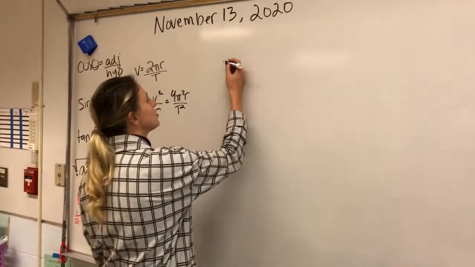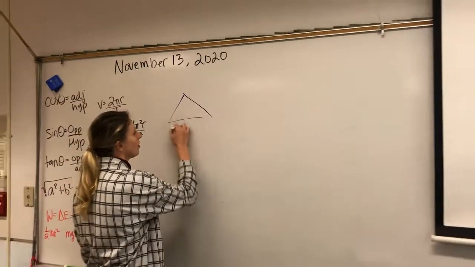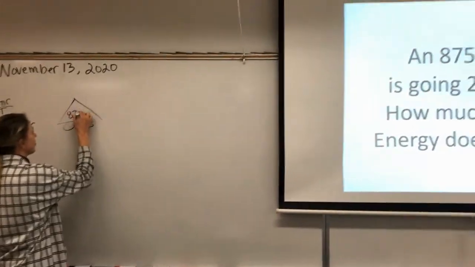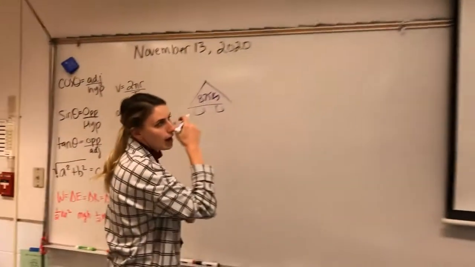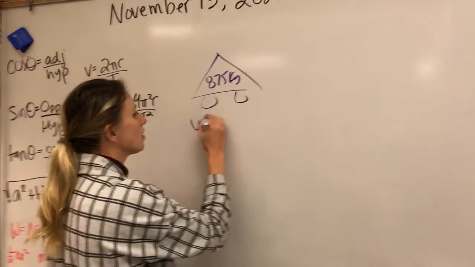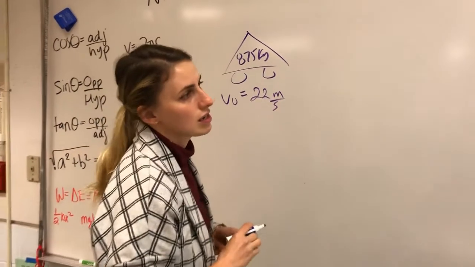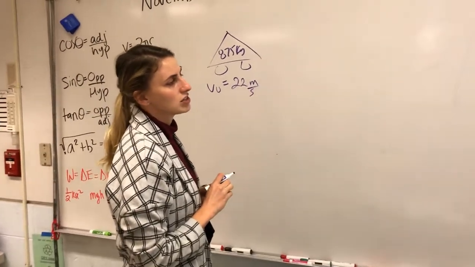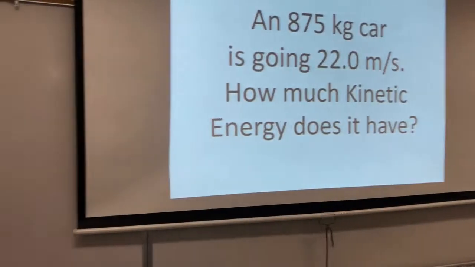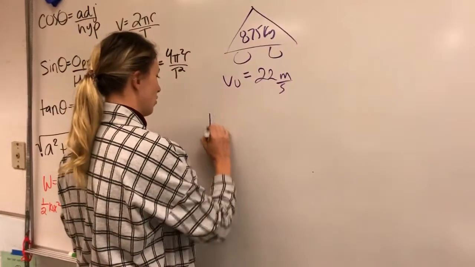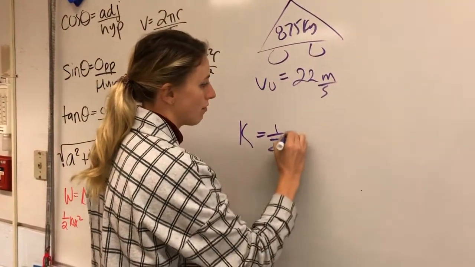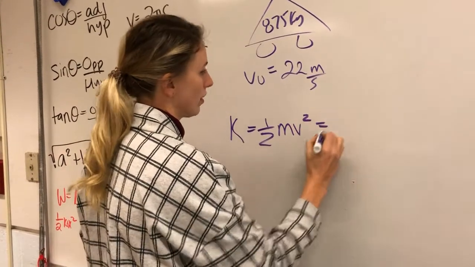Okay, so it's a 875 kilogram car, and it's going 22 meters per second. How much kinetic energy does it have? Well, what's that equation for kinetic energy? Kinetic energy equals 1/2 mv squared.